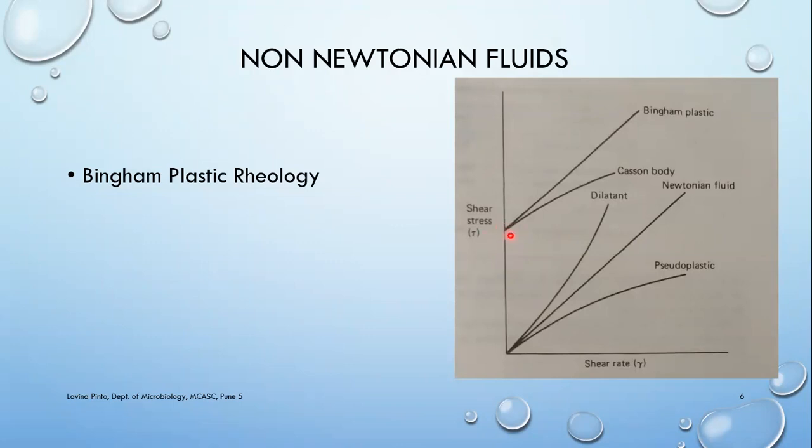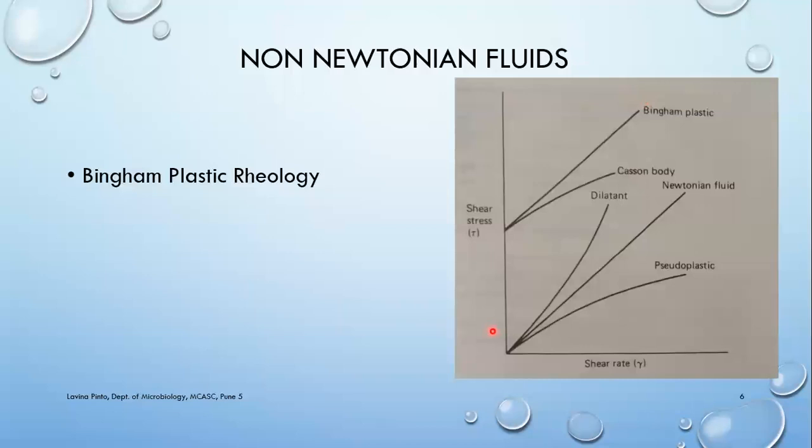This point where the liquid will start to flow is called the yield stress. So yield stress is the minimum stress that is required for a liquid to show movement, for shear rate to happen. After that, if you see, it is following the Newtonian fluids.